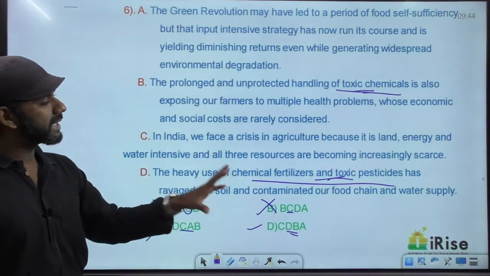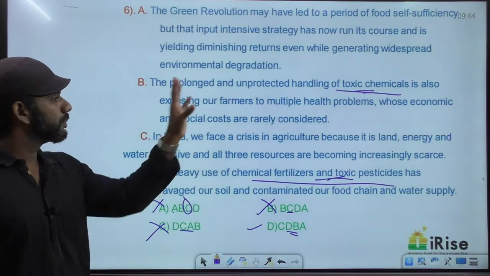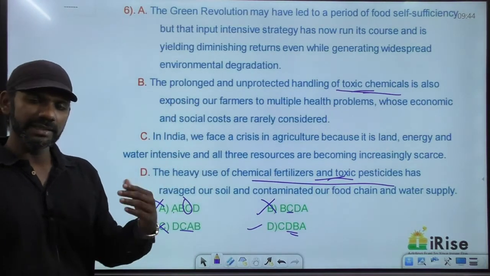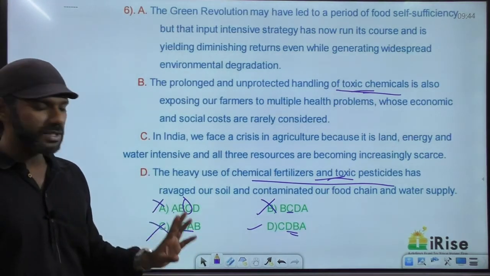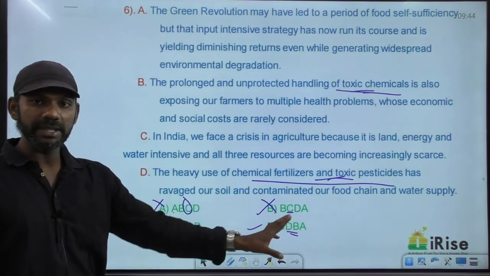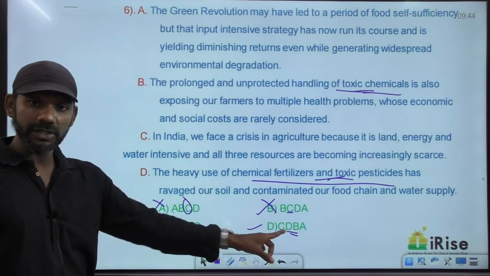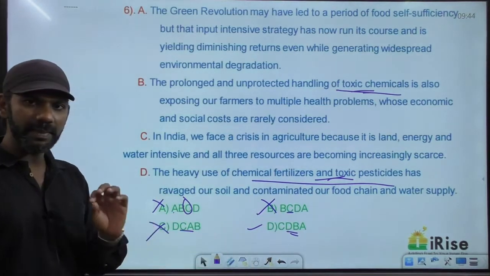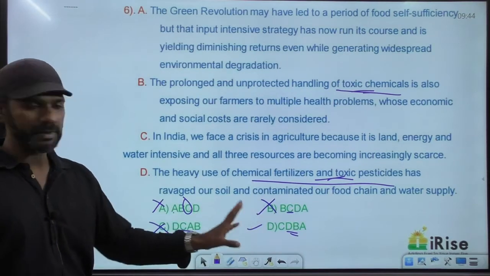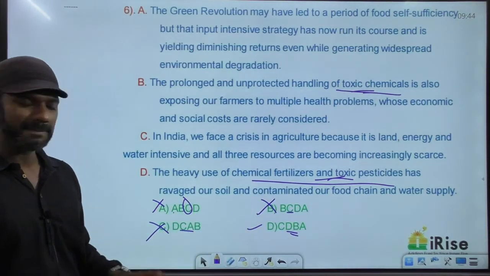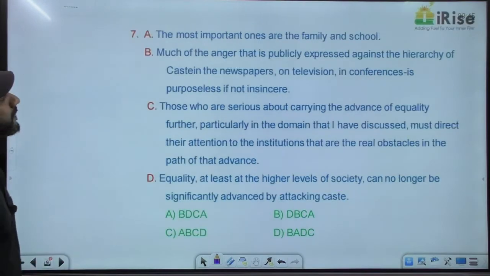So B and D contain mention about toxic chemicals. So B and D must anyway come together. The order can be DB or BD depending on the options. Only in one option we have sentences D and B together, and that option is option D. So easily, based on the simple concept, A, B and C are eliminated. The answer must be D. Clear? Come to the next one.